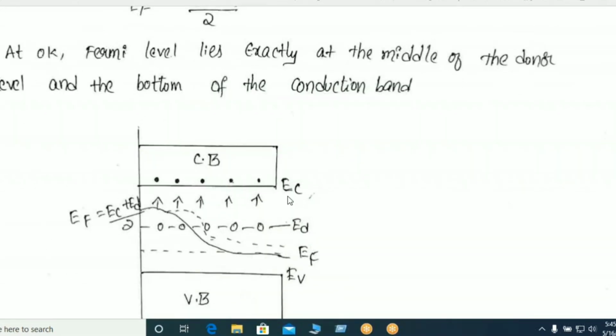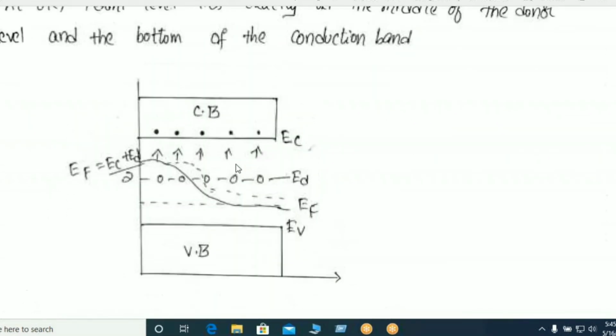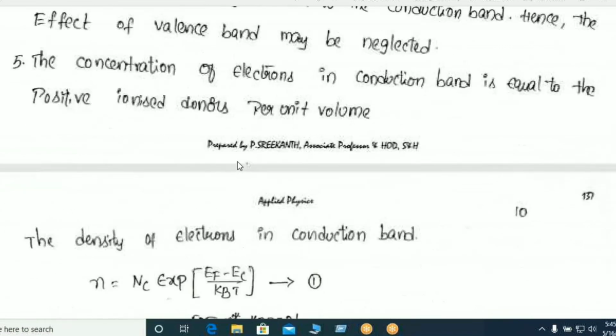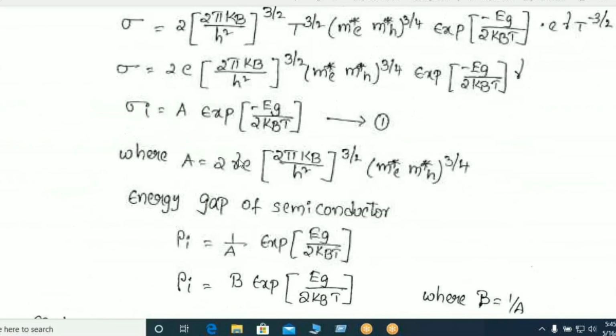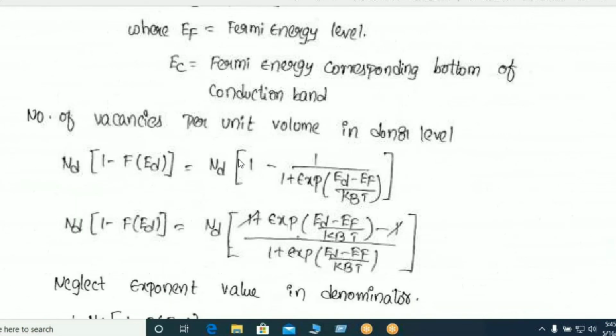Okay, this Fermi energy level changes from this point to this point. This is the new Fermi energy level position. At 0 Kelvin, the Fermi energy level lies exactly at the middle of the donor level and the bottom of the conduction band. So this is the expression for carrier concentration in n-type semiconductor.